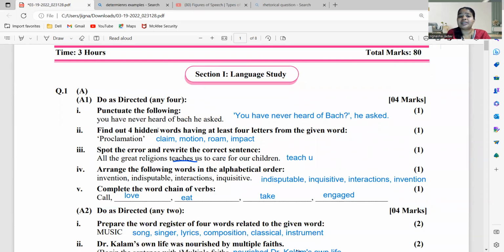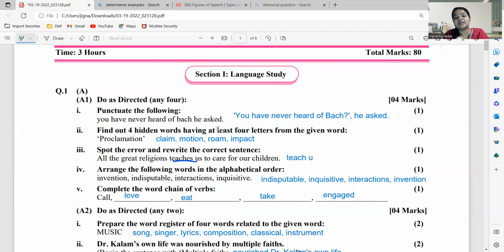Next, find out 4 hidden words having at least 4 letters from the given word. Now the word given over here is proclamation. Okay, now I can write over here as mat. ये जो mat word बनता है वो भी मैं लिख सकती हूँ, but it becomes a 3 letter word और उन्होंने यहाँ पे क्या लिखा है, at least 4 letters. Now at least again goes into your maths का probability, जब हम बोलते हैं at least 4 is 4 या 4 से ज्यादा. तो mat 3 letter का बन जाता है which becomes wrong. So वो एक चीज आप लोग याद रखना है that at least 4 letters यहाँ पे दिया गया है.